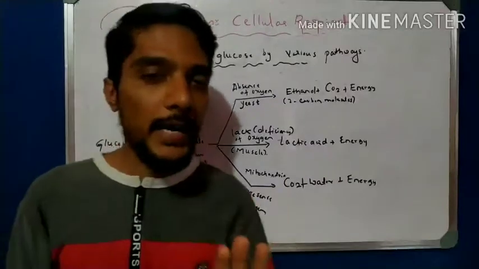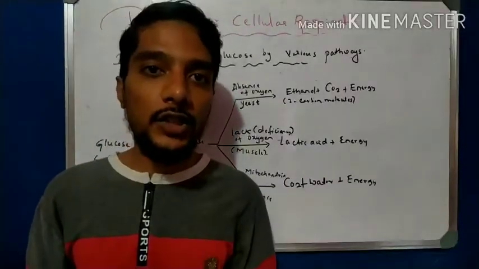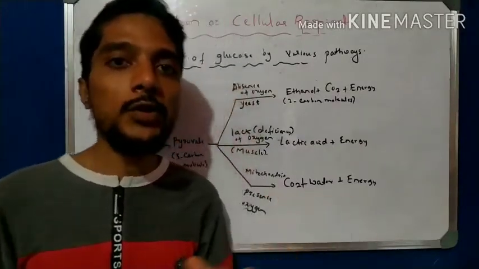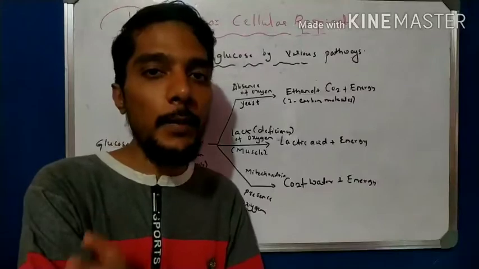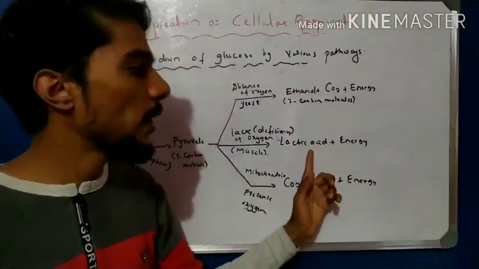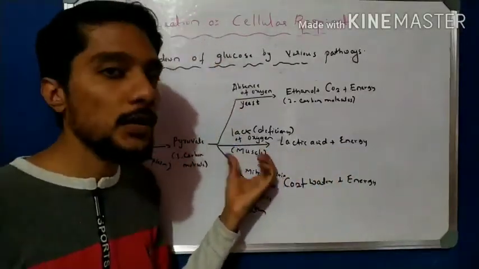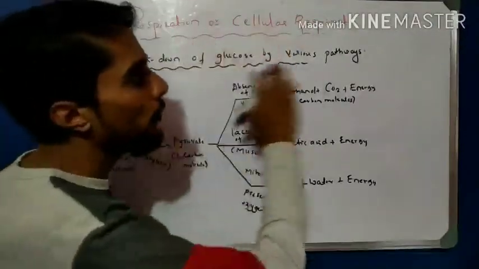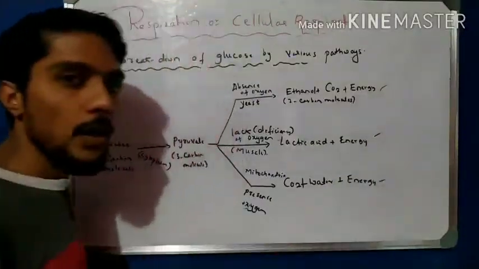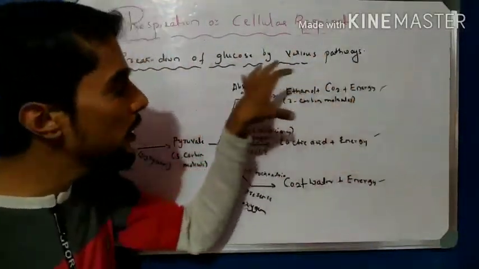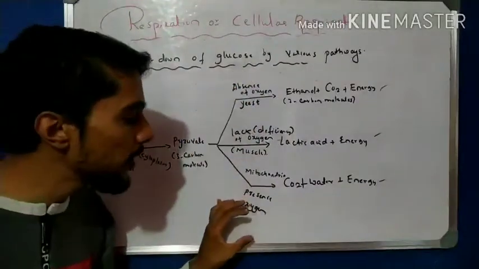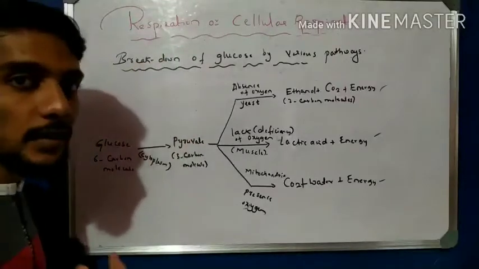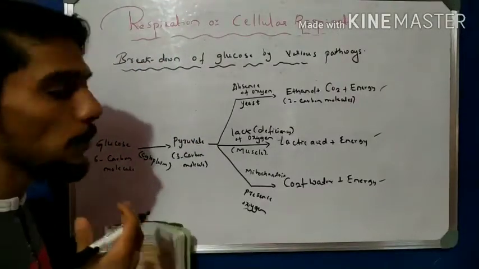If you want to feel this, jump in your room for a minute or 2, or run from one side to another, and you will observe pain in your muscles, right? That pain indicates the formation of lactic acid. So that takes place in the muscles. So there are 3 pathways in which glucose is broken down to form energy. All form energy but follow different pathways: one is absence of oxygen, one is presence, and one is lack. This is called the breakdown of glucose by various pathways, a very important process.